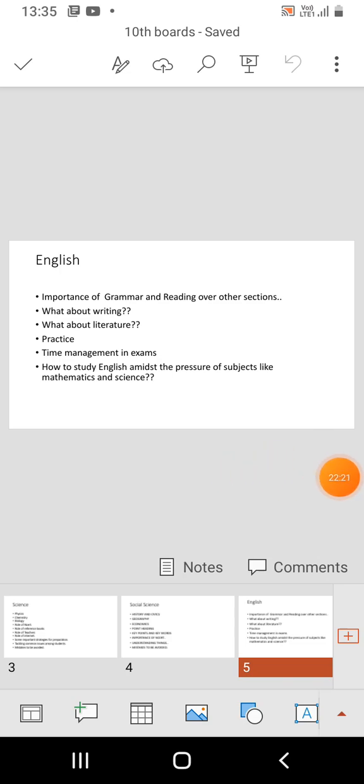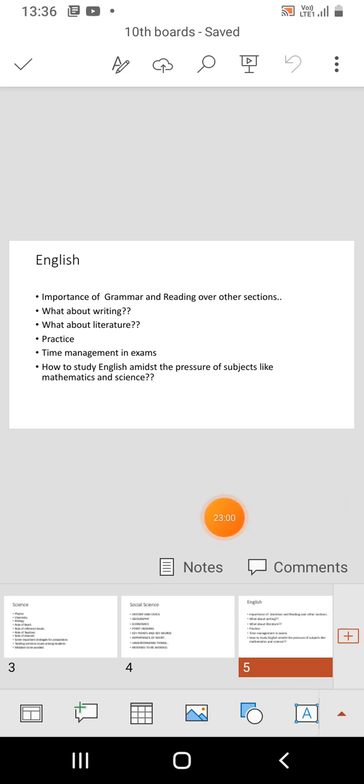So considering those facts, practice grammar questions and reasoning questions from the starting of your board's preparation, as later on you may not get time because of loads for various subjects like mathematics and science. What about writing? Do not worry much about writing if your writing standards are even average. What about literature? Read NCERT textbooks for literature.